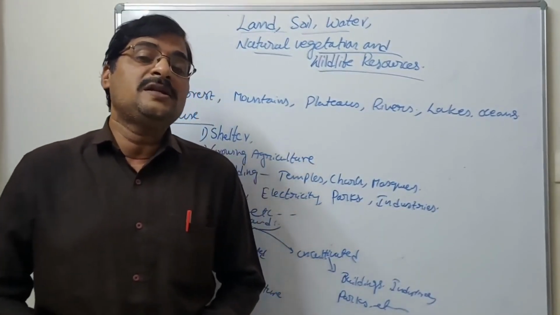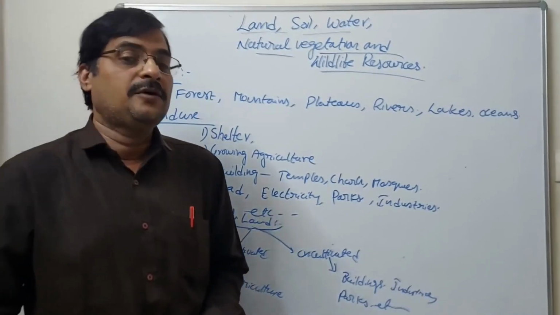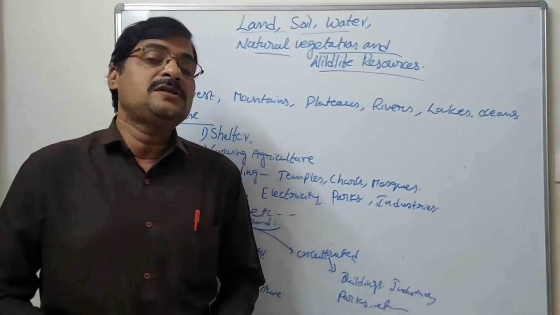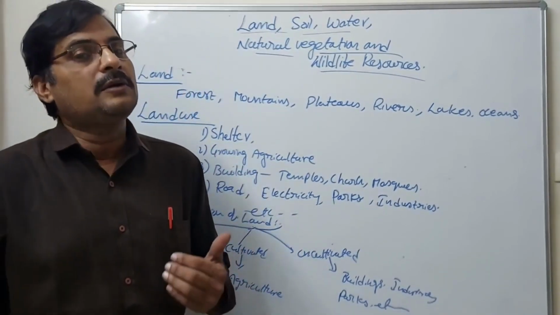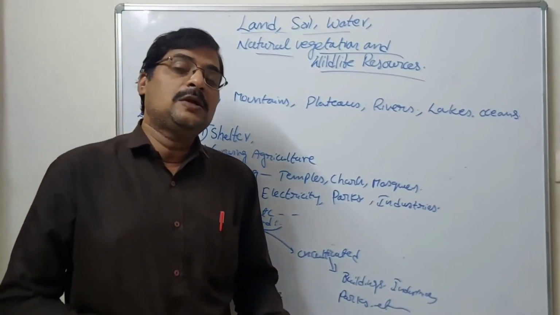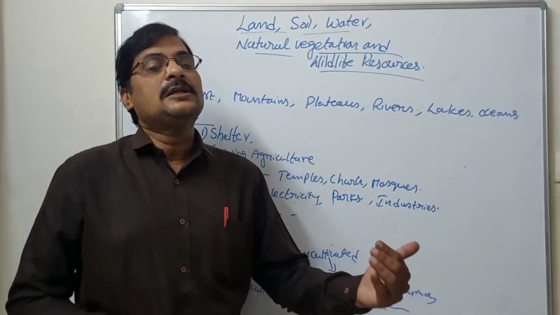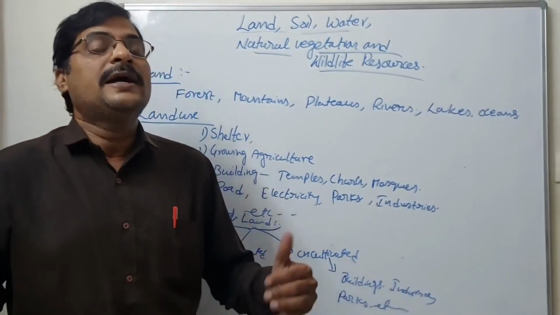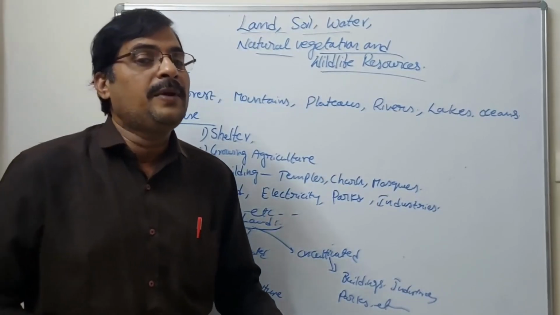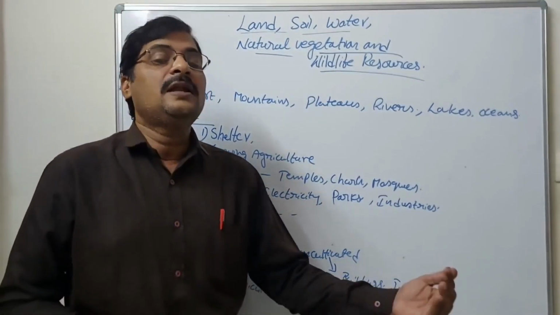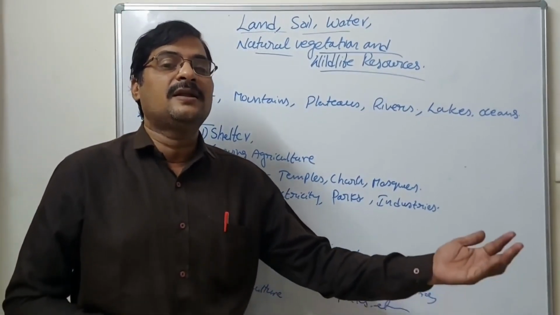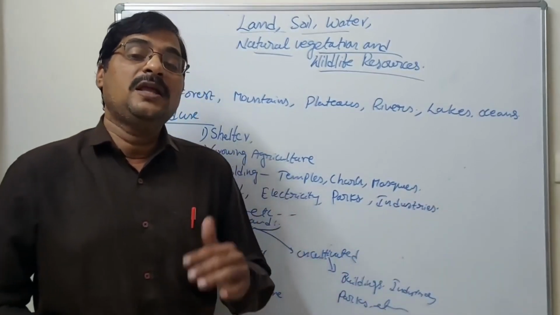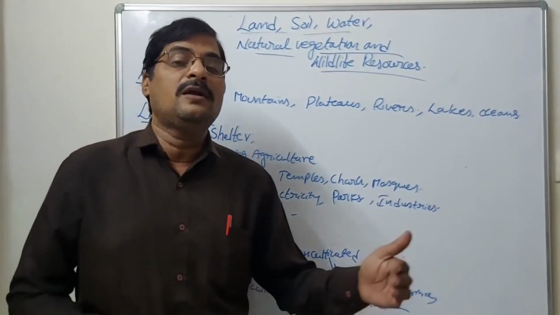So overpopulation affects deforestation. When deforestation happens, rains do not occur on time. When the rains do not occur, agricultural crops do not develop. Agriculture is not developing, what will happen? Shortage of food, and then automatically prices increase day by day. So these kinds of problems are going on nowadays.